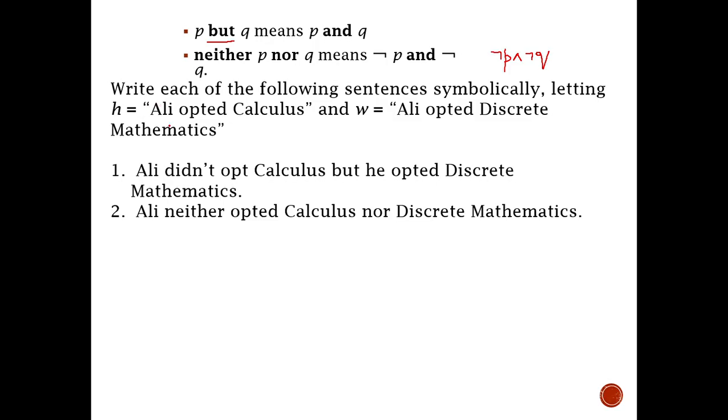So if H is the proposition "Ali opted calculus," and W is the proposition "Ali opted discrete mathematics," then "Ali didn't opt calculus but he opted discrete mathematics" is translated with "but" represented by AND: negation H and W. Similarly, "Ali neither opted calculus nor discrete mathematics" is translated as negation H and negation W. So "neither nor" is translated as negation P and negation Q.